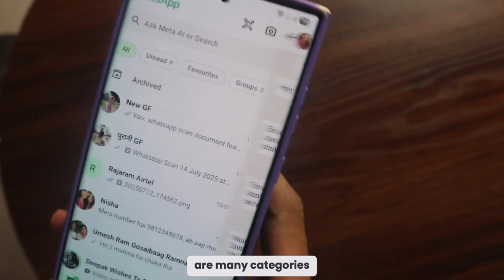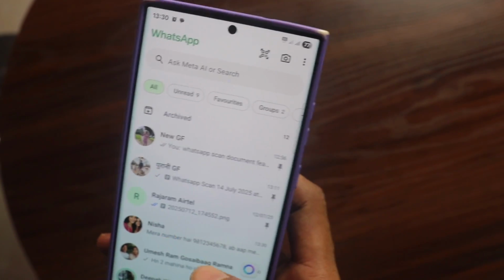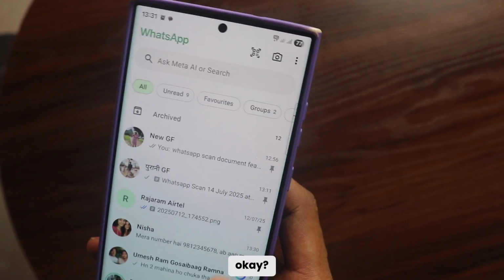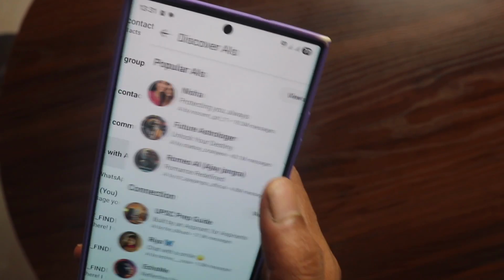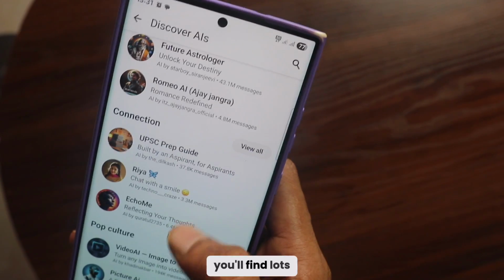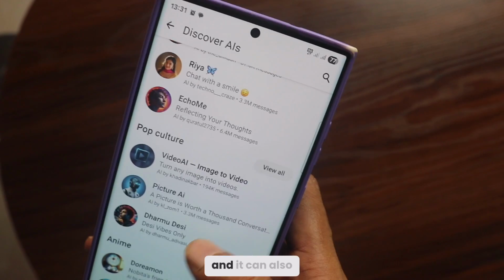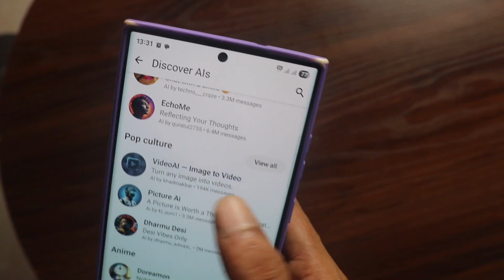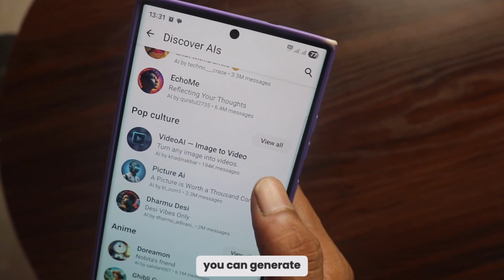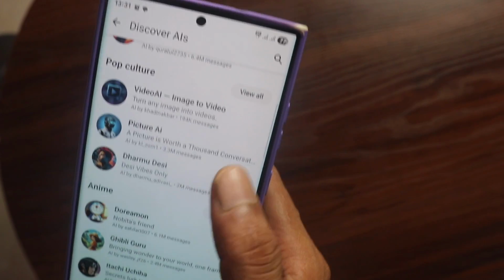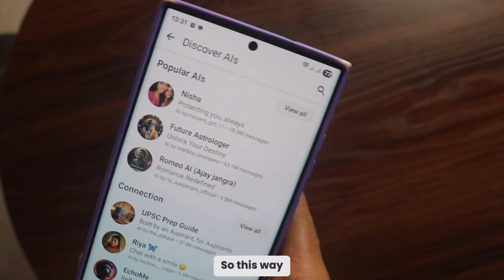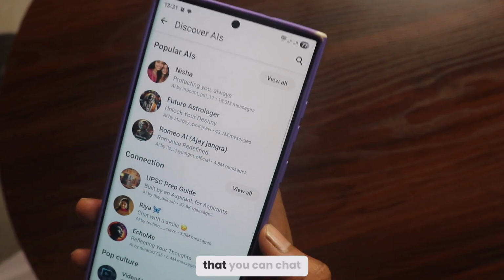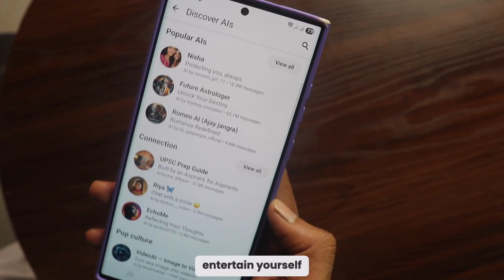There are many categories given here. Look, this will appear on your front, okay? Now, if we click on plus here, you'll see Chat with AI. When you click on it, you'll find lots of options related to education, and it can also create pictures. Like Video AI, you can generate image to video here. Okay, give some images and it'll make a video. So this way, you're given many AIs here that you can chat with, entertain yourself, whatever you like.